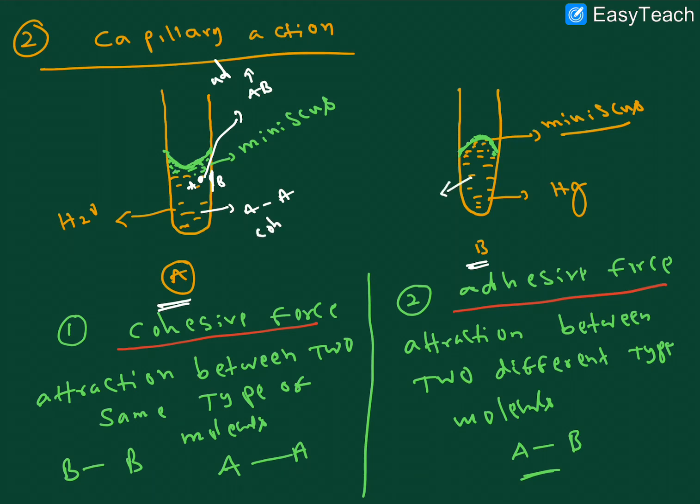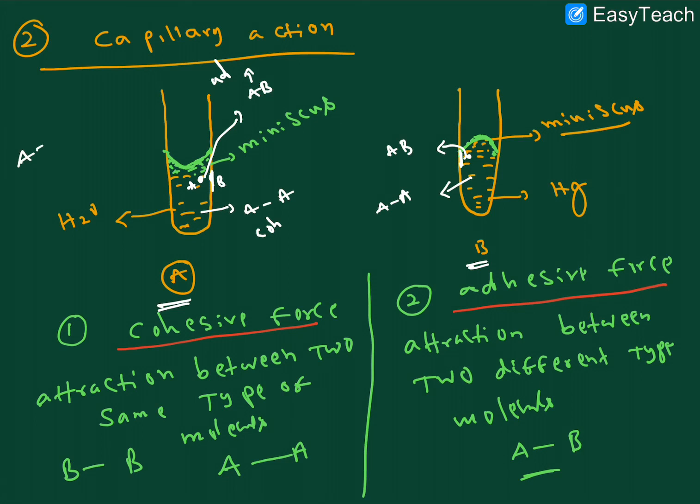This is cohesive force. Same with mercury. The attraction between the test tube walls and these liquids is AB attraction, right? So two kinds of attraction are there.